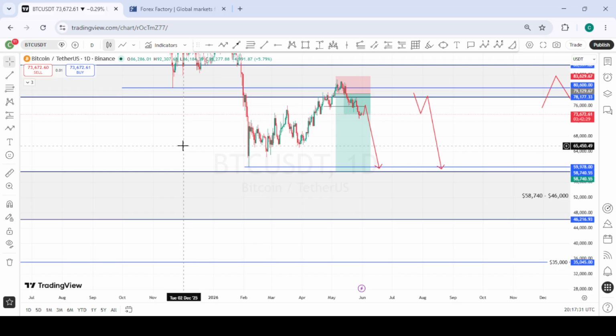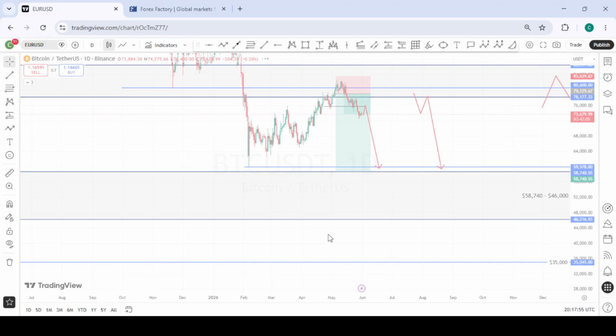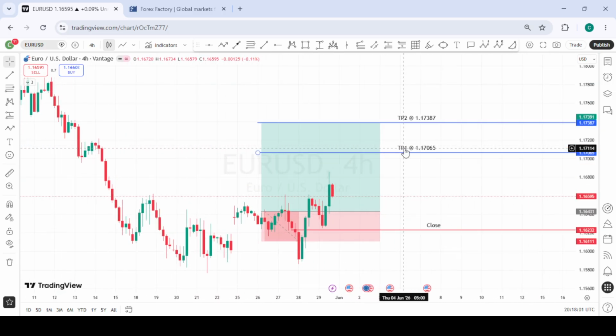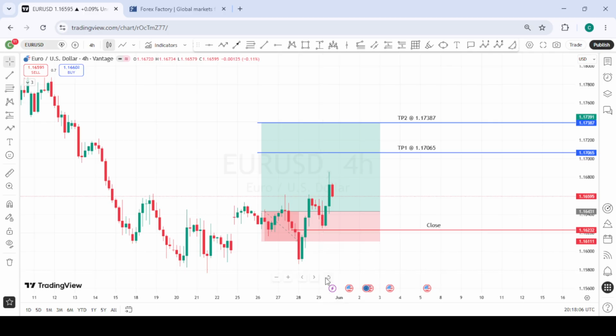So let's have a quick look at the recap and some of the positions we took and some of the positions we were out of, or we exited way earlier during the week. Oops, I think my connection is very terrible now. Okay, yeah. So last week, after we closed out on the first buy position on EURUSD, we took another buy again with a tighter stop loss, and we were still taken out. So this was a loss for EURUSD.